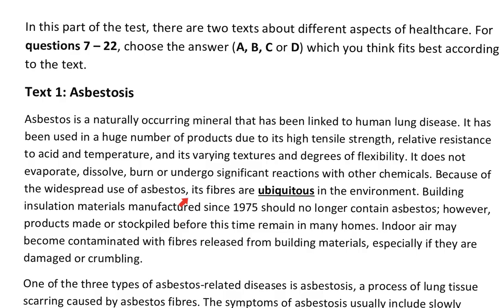This comma means they are going to start something new or introduce a new idea. Here they have its fibers are ubiquitous in the environment. So if I were you as a candidate, I would just pause, go to my questions and answers, then come back again.